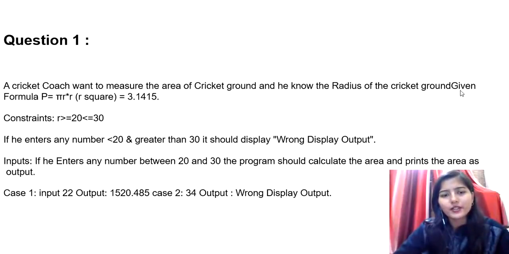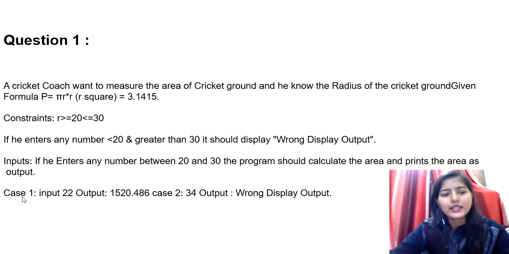So the radius of the cricket ground is given, and the formula they have provided to calculate the area is that we all know the formula for a circle, that is pi r square, right? They have provided the value of pi as 3.1415. Also there is a constraint. It is given that r should be greater than or equal to 20 and less than or equal to 30. So if he enters any number less than 20 or greater than 30, it should display wrong input. If he enters any number between 20 and 30, the program should calculate the area and print the area as output.